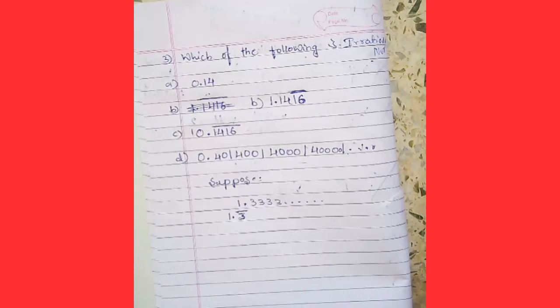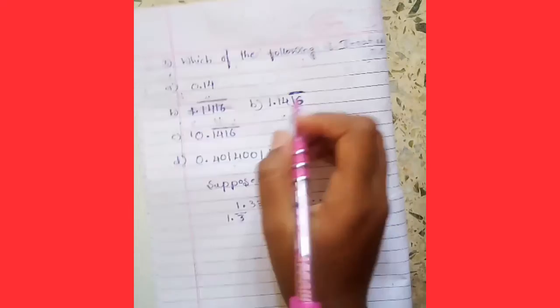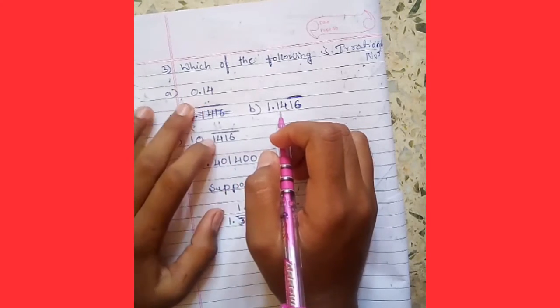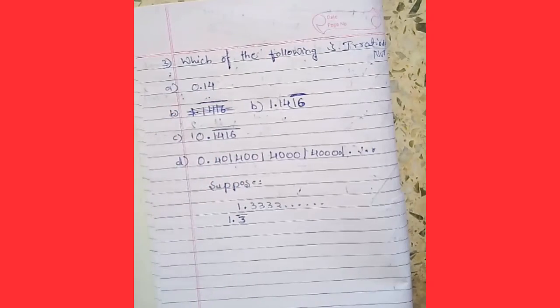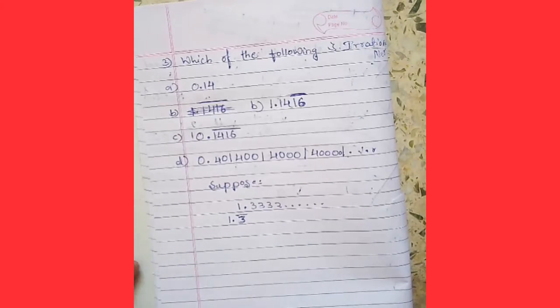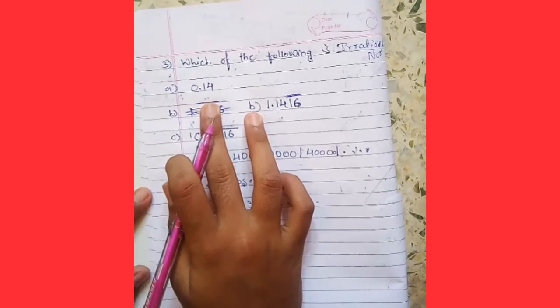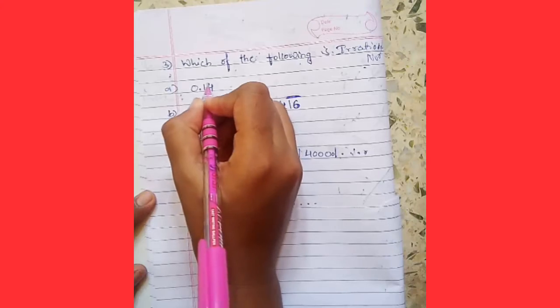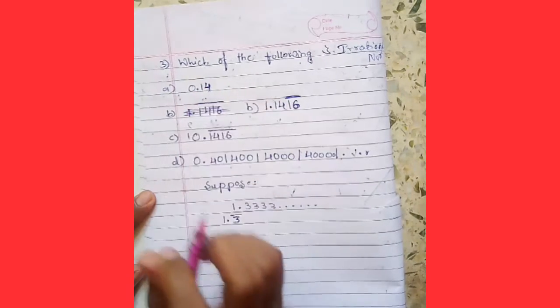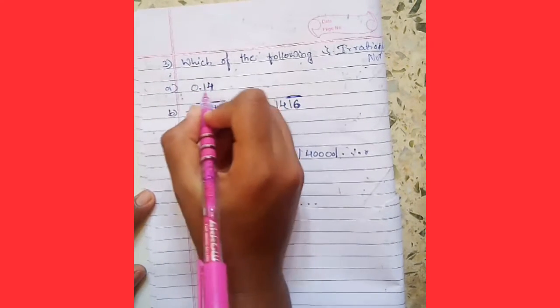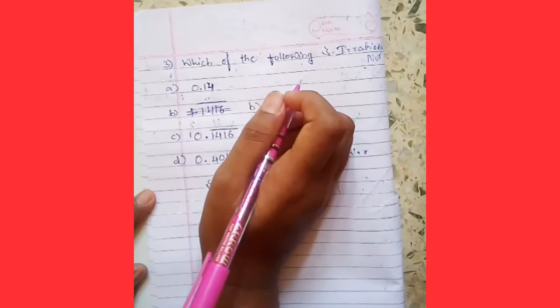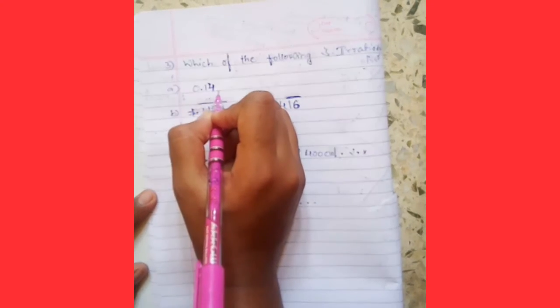Okay, so now we have to find: 0.14, is this a rational number or irrational number? This is a rational number because there are finite numbers after the decimal point. 14 is not repeating, there is an end of the number here.